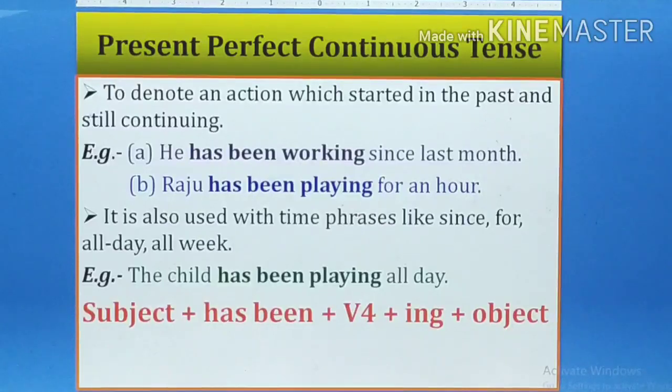So these are the tenses: simple present, present continuous tense, present perfect tense and present perfect continuous tense. You write all the formulas clearly in your copy and all the examples also, and then do some worksheets from any grammar book. You can take help and write some sentences from that. You need a lot of practice to have a proper command on the tense. So in the next video I will discuss with you the past tense and all the different forms of the past tense. Till then you do all these things.